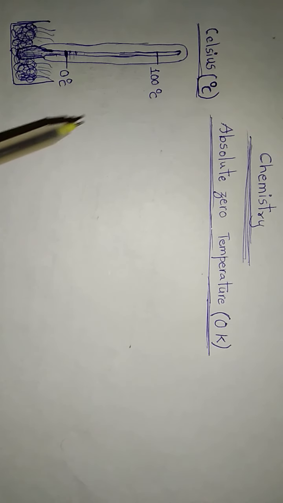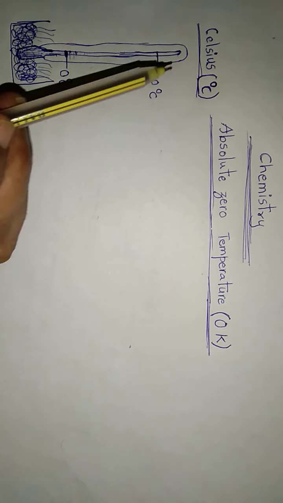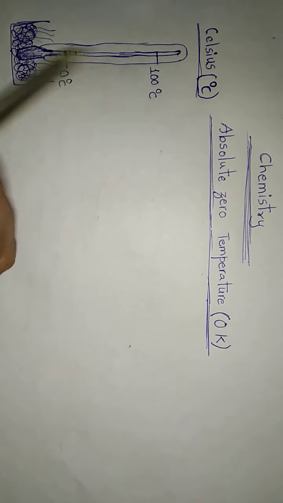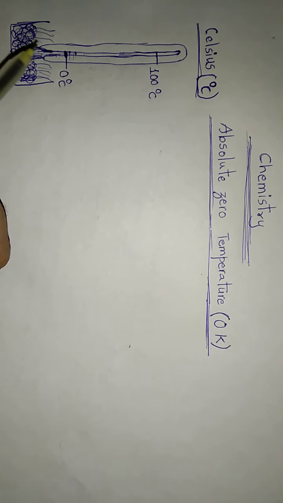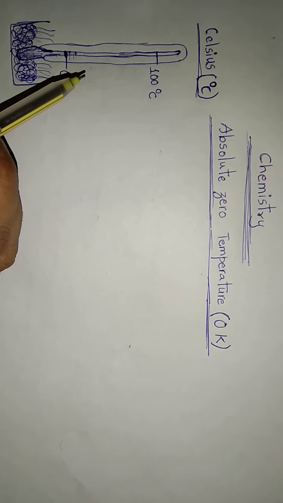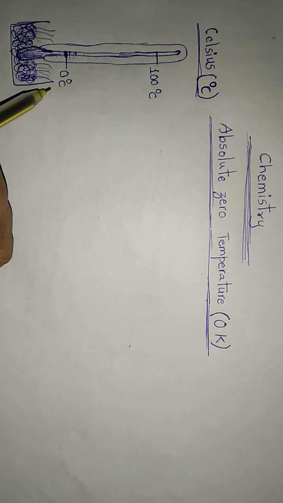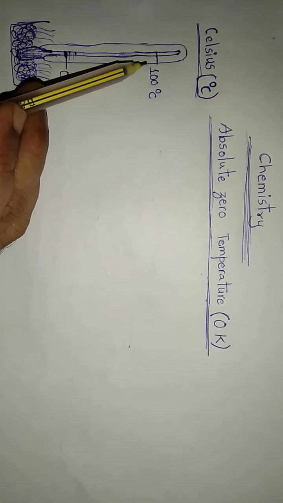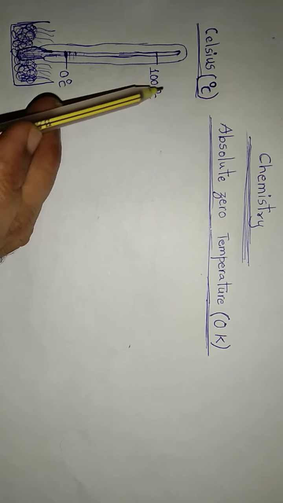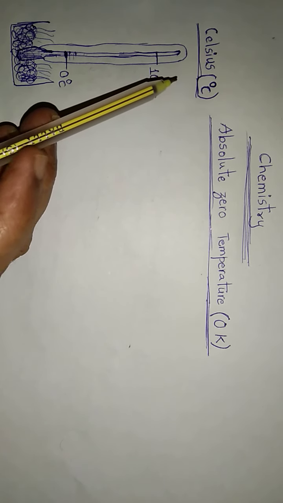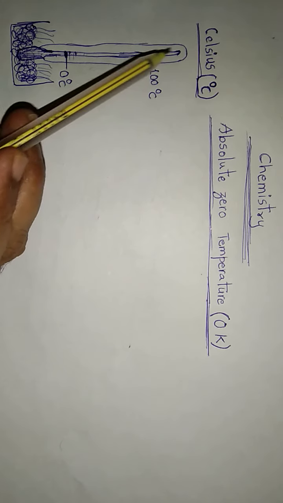So this is how we can imagine that the Celsius thermometer must have been prepared.